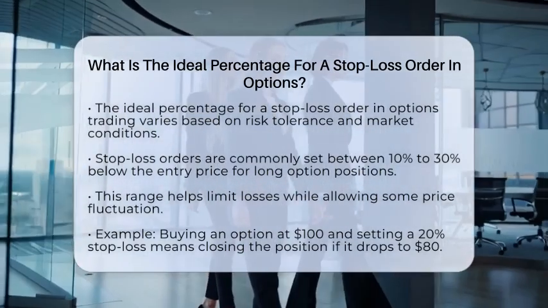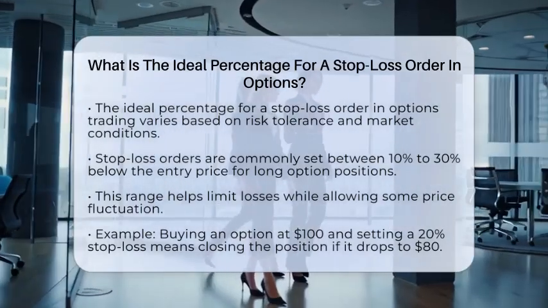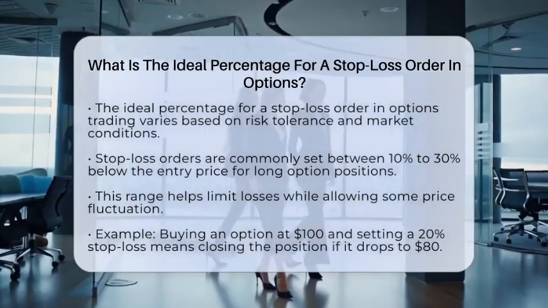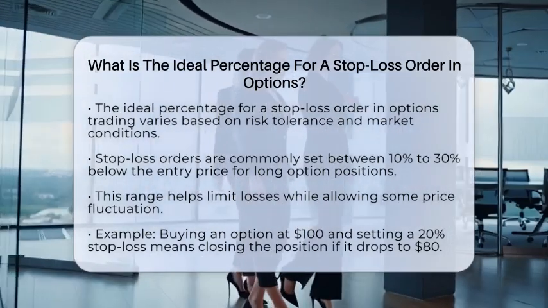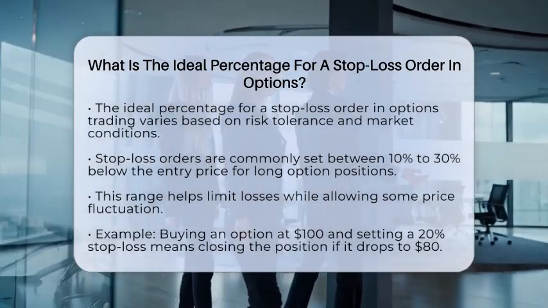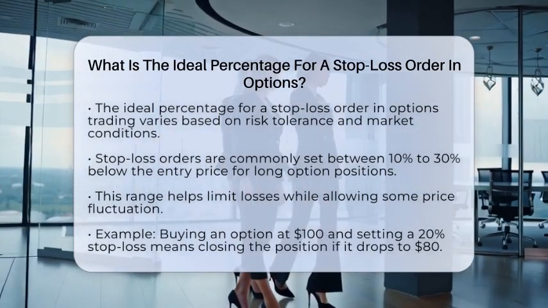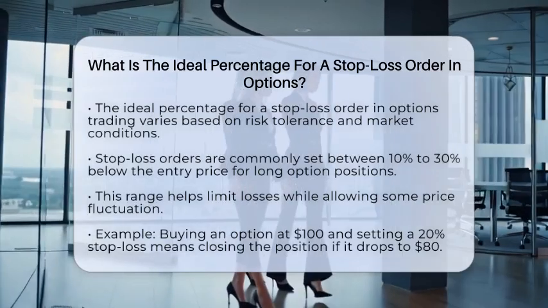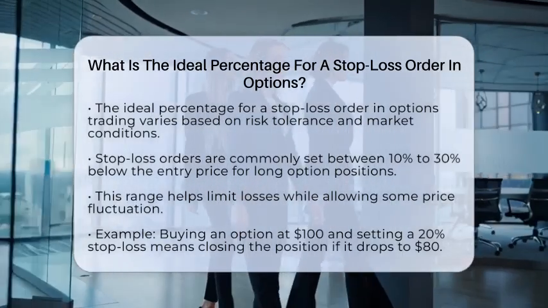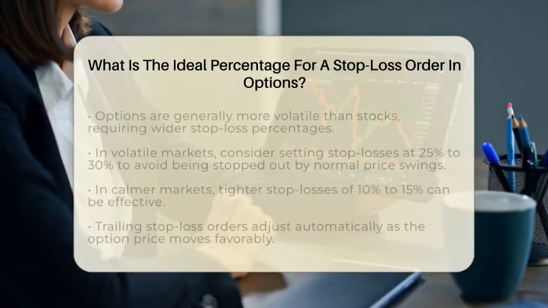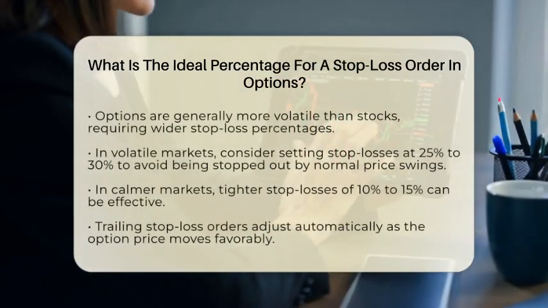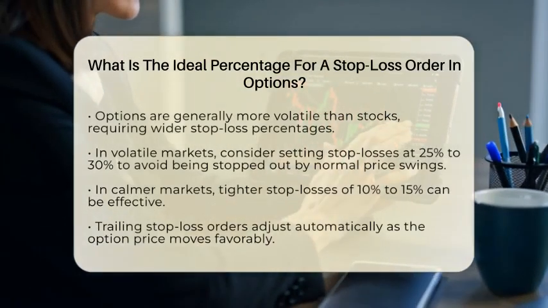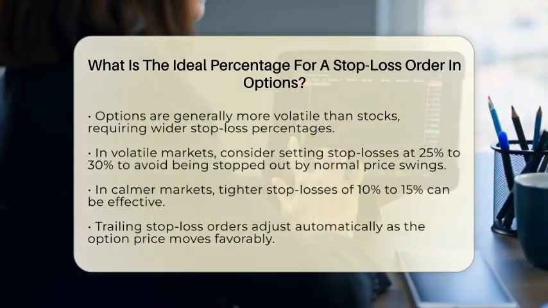Generally, you will find that stop-loss orders in options trading are set between 10% to 30% below the entry price for long option positions. This range allows traders to limit their losses while still giving the trade some room to fluctuate. For instance, if you buy an option at $100 and set a stop-loss at 20%, your position would close if the price drops to $80. This method helps you manage risk in a way that is proportional to the size of your trade.